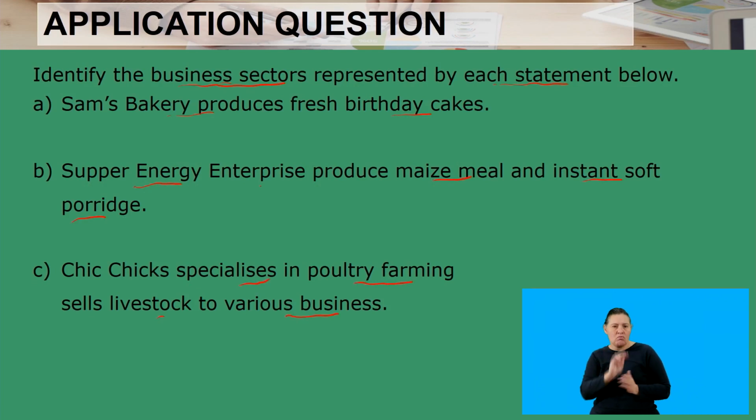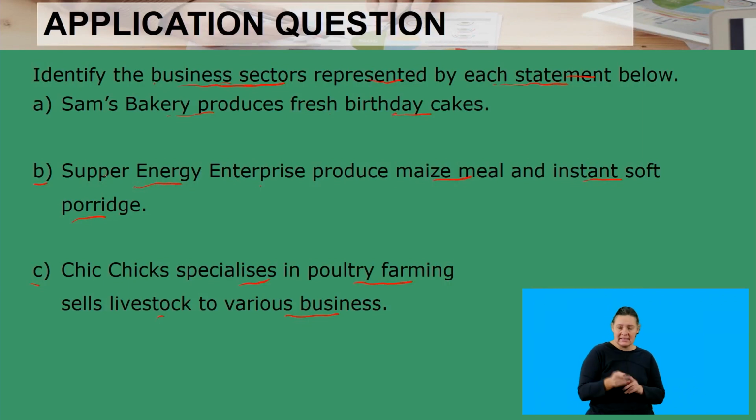So what is your role here? Your role is to identify the sector represented by each statement below. So immediately we say business sectors, you should be thinking about the 3 business sectors: primary, secondary, and tertiary. However, for you to get your full marks, you should be able to link to say with alphabet A, this sector is, with alphabet B, this sector is, and with alphabet C, this sector is.